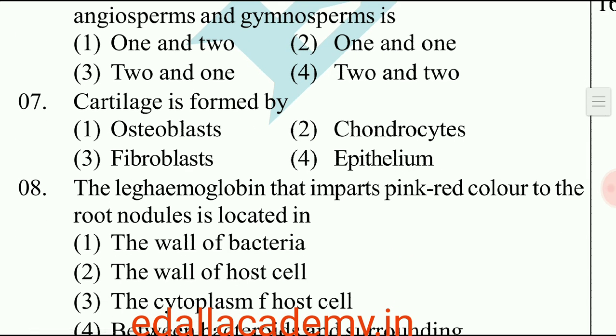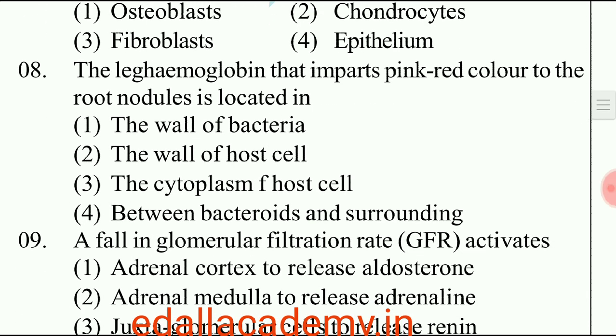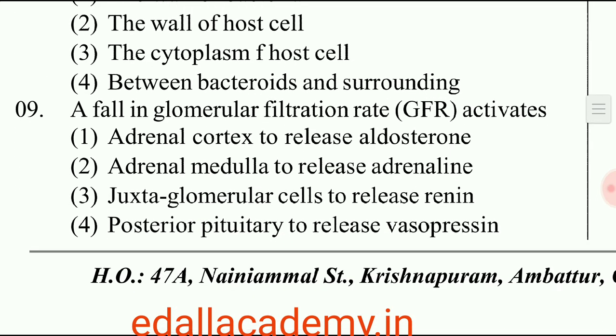Question number 7. Cartilage is formed by. The answer is chondrocytes, option 2. Question number 8. The leg hemoglobin that imparts pink red color to root nodules is located in. So leg hemoglobin is a kind of pigment that can be secreted in Leguminosae family members due to the entry of bacterial species. So the answer is between bacteroids and surroundings. Option 4 is the correct answer for this question.